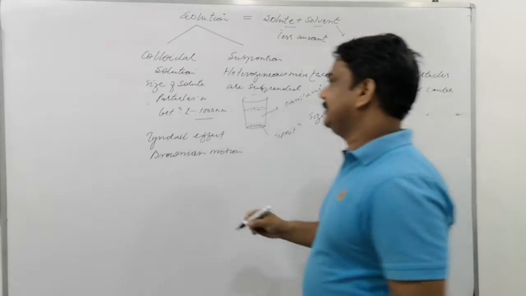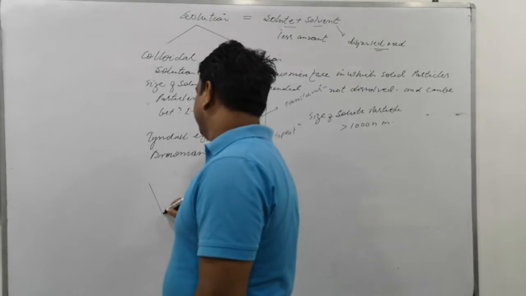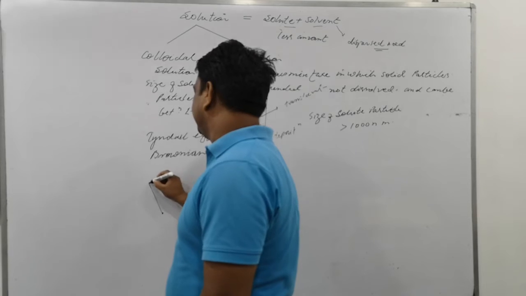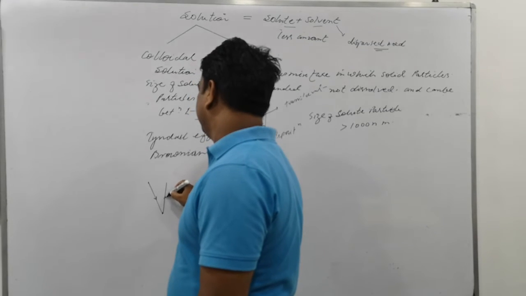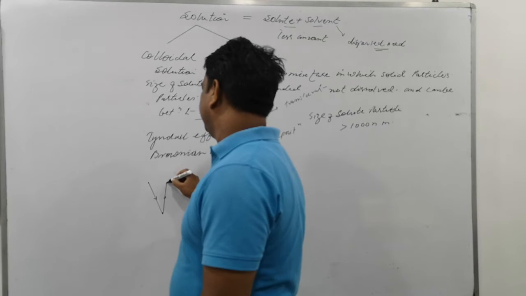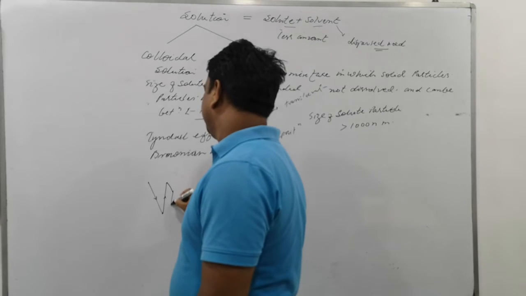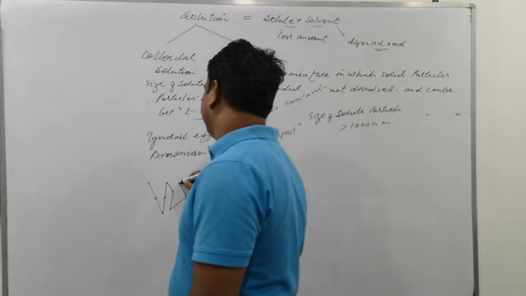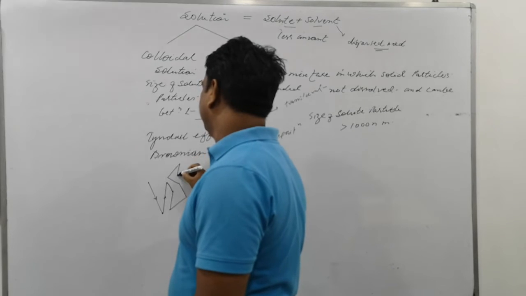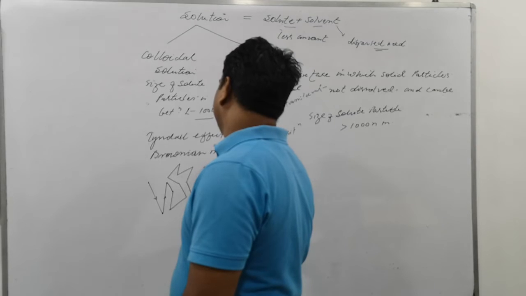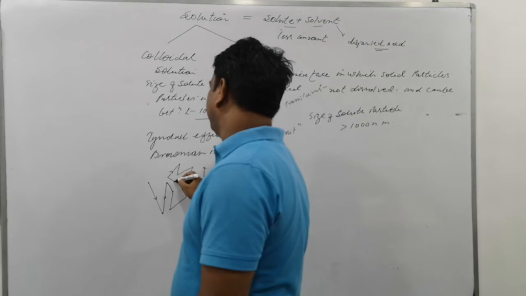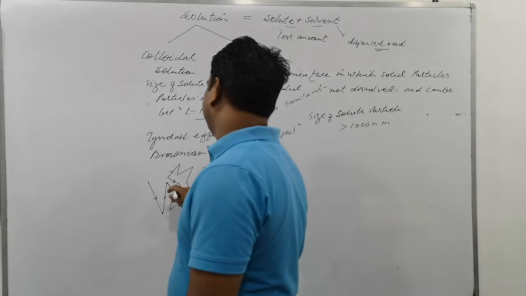The Brownian motion is that particles move from here to there, and after that here, and here, again and again. This typical motion is called Brownian motion. Can I repeat once again?